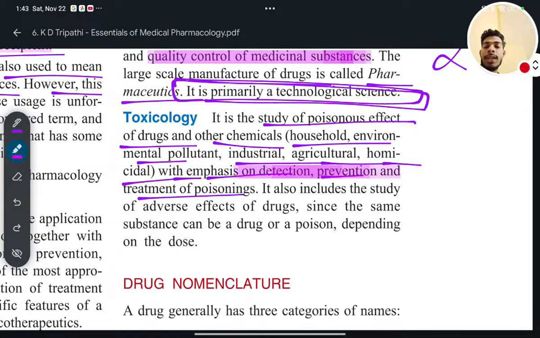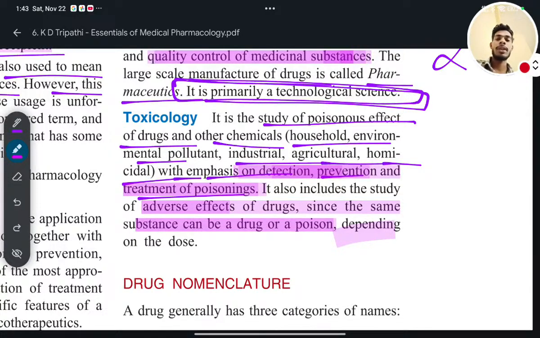Detection, prevention and treatment of poisonings. It also includes the study of adverse effects of drugs, since the same substance can be a drug or a poison depending on the dose. How depending on the dose?